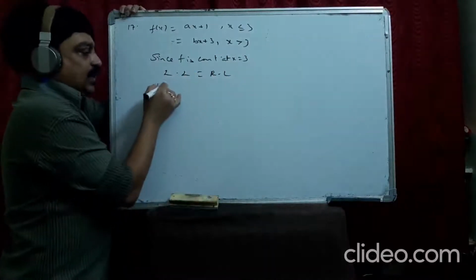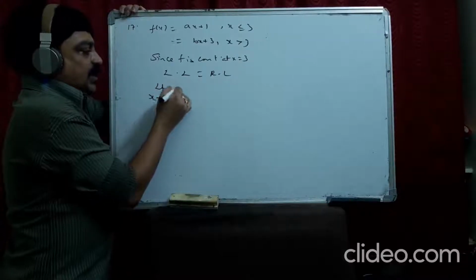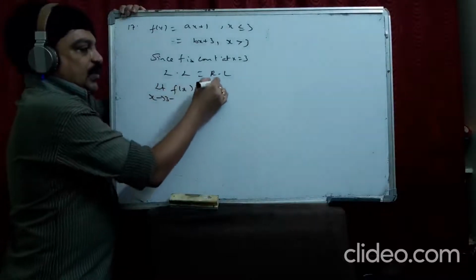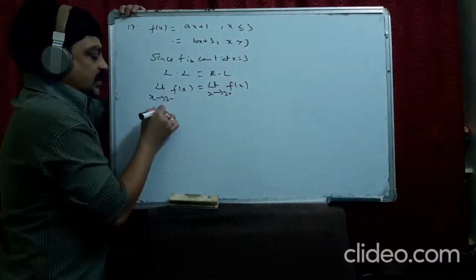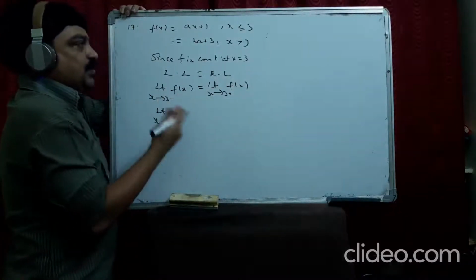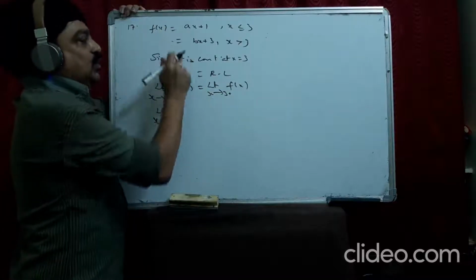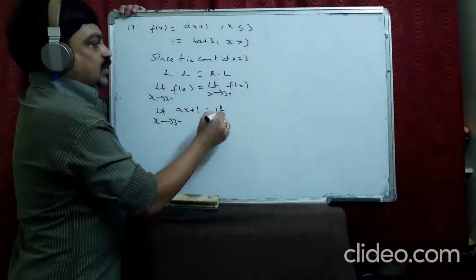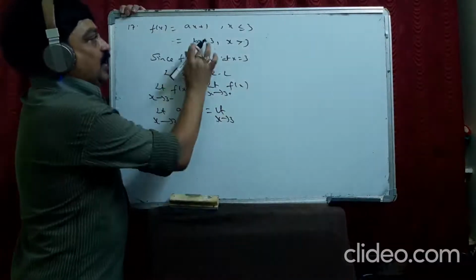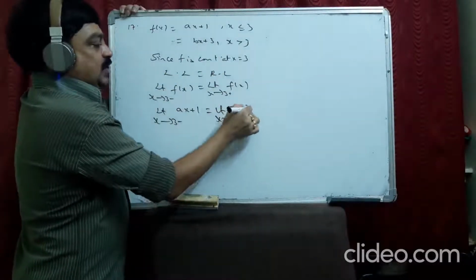Very simple. Left limit: limit as x extends to 3 minus, f(x). Right limit: limit as x extends to 3 plus, f(x). For x extends to 3 minus, before 3, which function do we take among these two? The first one. For x extends to 3 plus, after 3, we take the second one, bx plus 3. Just substitute 3.